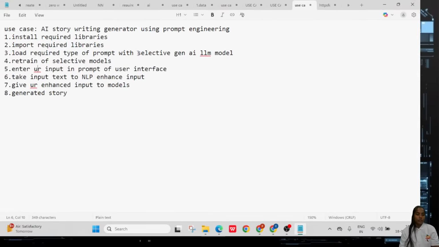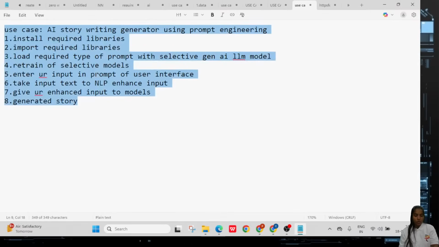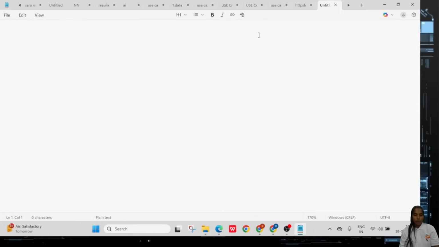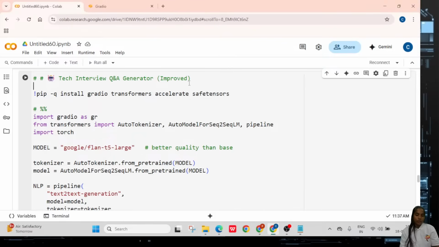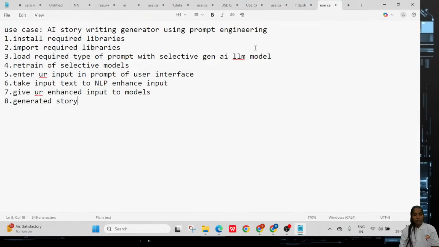Here you can see the use case. You have to follow the same process today, but you have to change some particular models and some particular requirements. Today we go through the tech interview question generator using prompt engineering. That is the concept. For this use case, first you install some libraries and import them. Later you have the LLM models along with your selected type of prompt. You do the process, then it can do the retraining of your selected model.